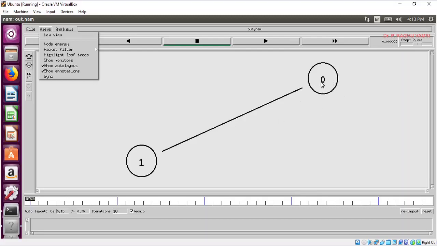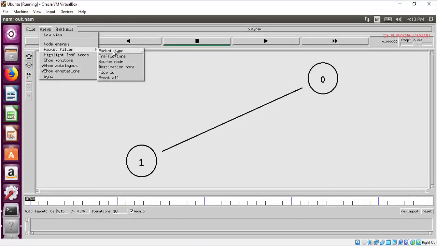So that is the reason we have used drop tail, and we have also mentioned the bandwidth between node 0 and node 1. So node energy, packet filter: these are the various options that you can view when the simulation is going on.